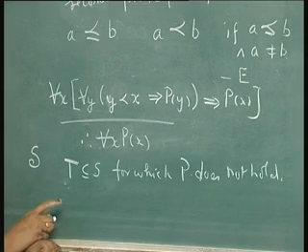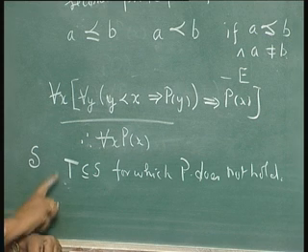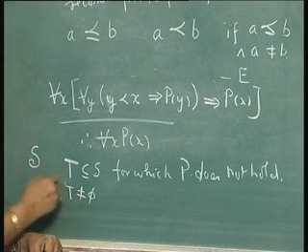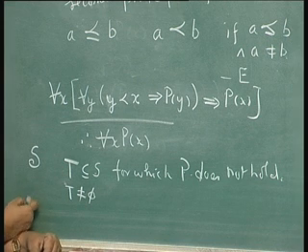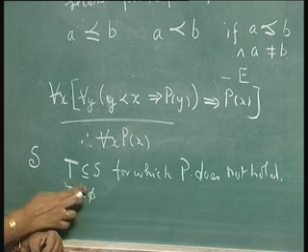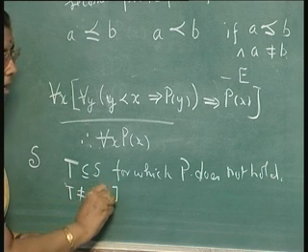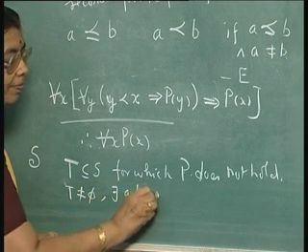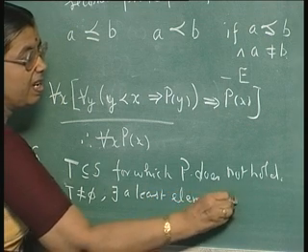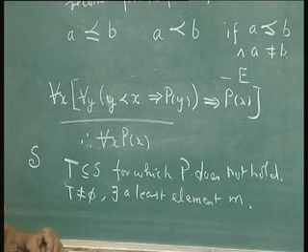Then, if T is not equal to phi, we will show that T will be phi. T will be the empty set. There is no subset for which P does not hold. If T is not equal to phi, there exists a least element M.